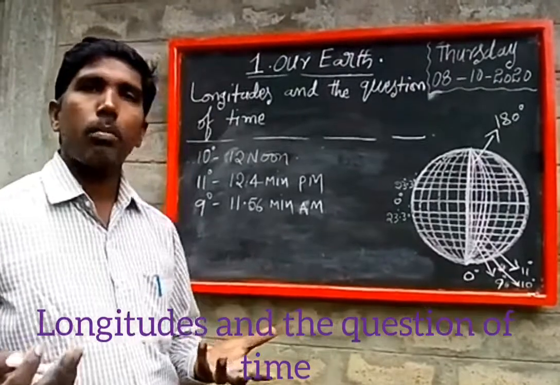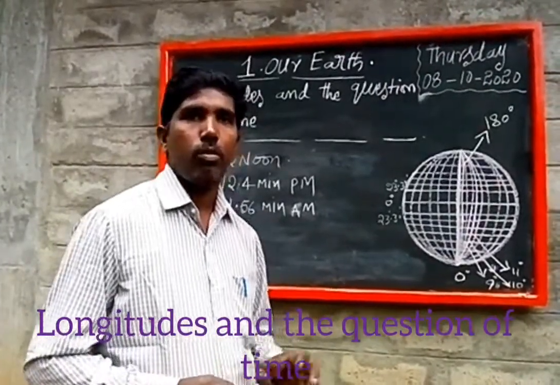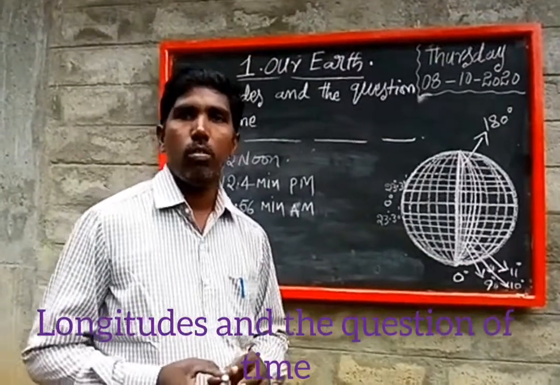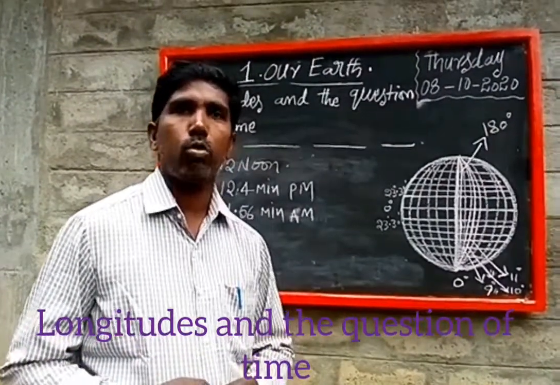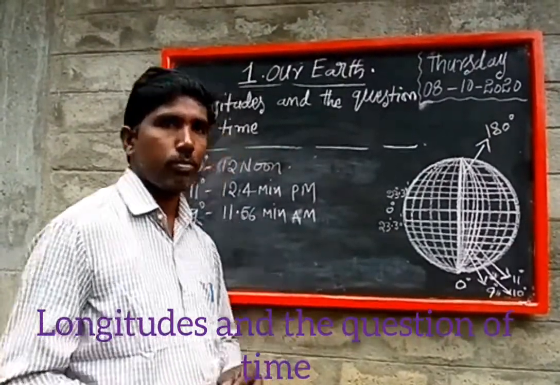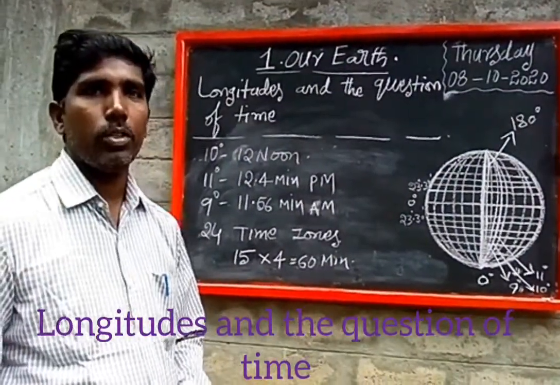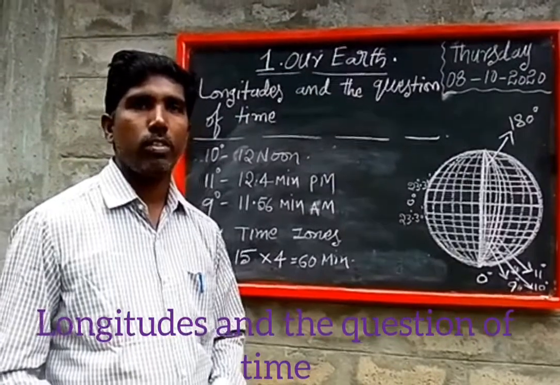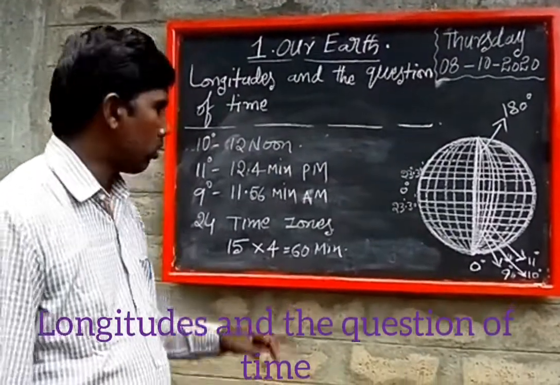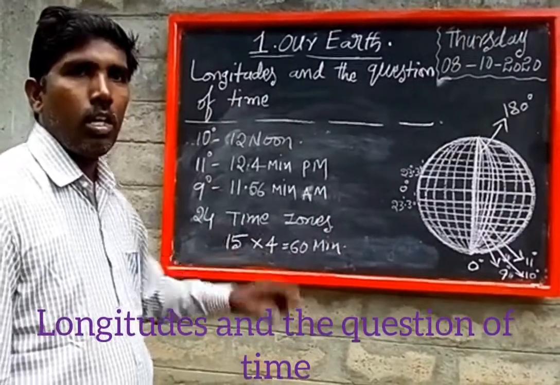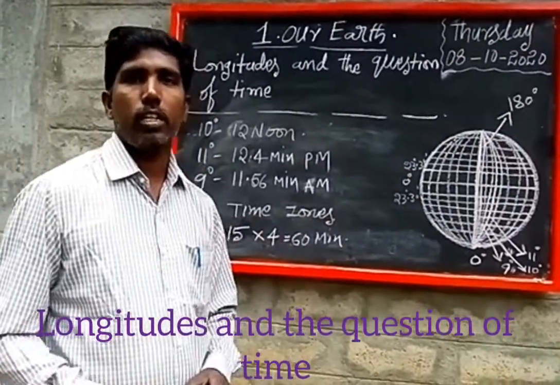There is time confusion following these longitudes throughout the world. That's why, to avoid the confusion in time, the world was divided into 24 time zones. Every nation follows its convenient time zone.